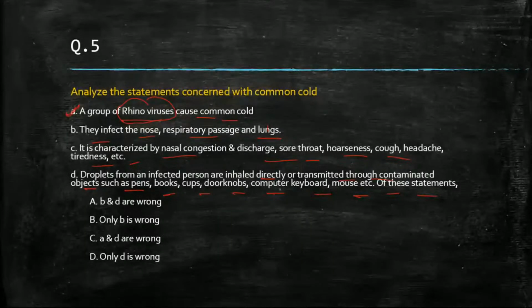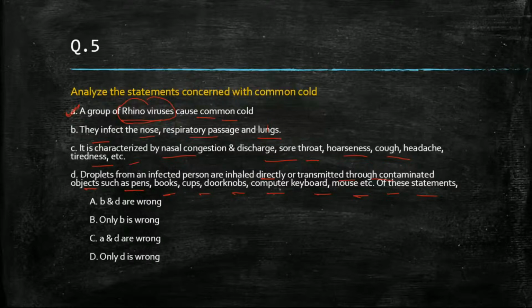Okay. They are airborne droplets, but when you touch your eyes, nose, mouth, this can possibly get transmitted. All right. Now, this will attack the nose and throat. So this nose, respiratory passage, and they're talking about lungs also.